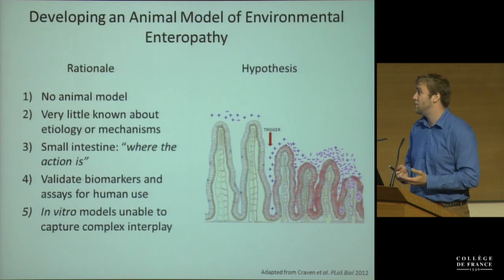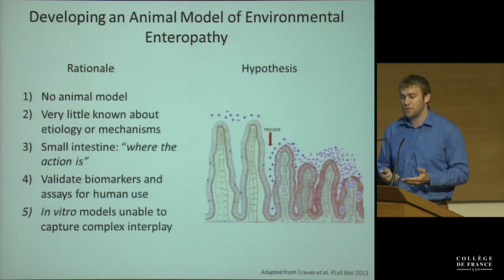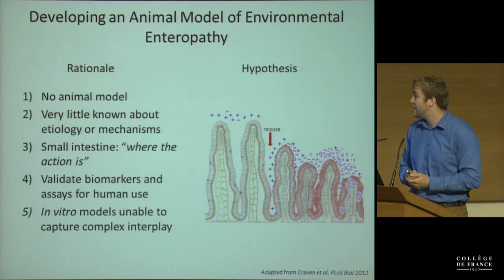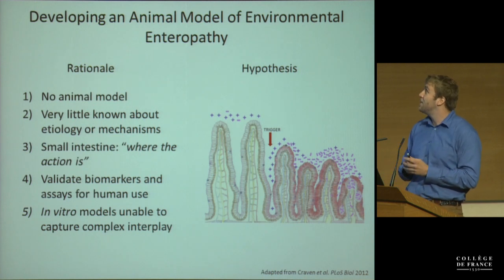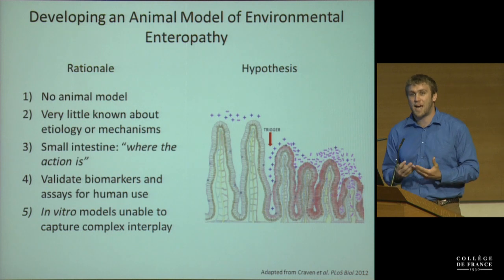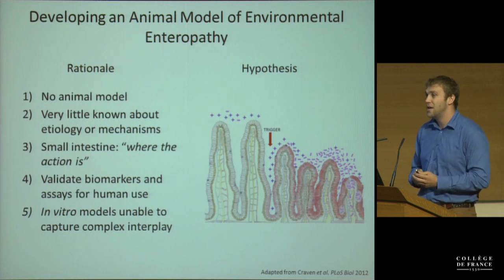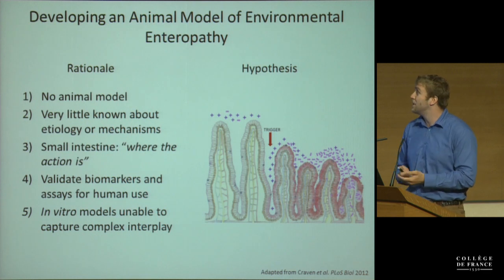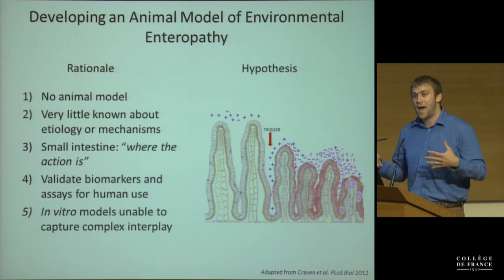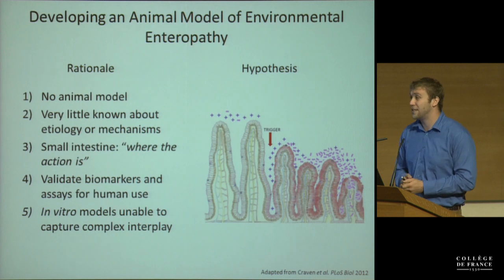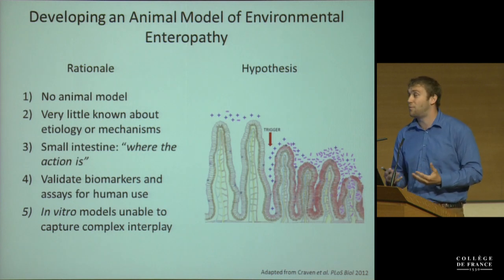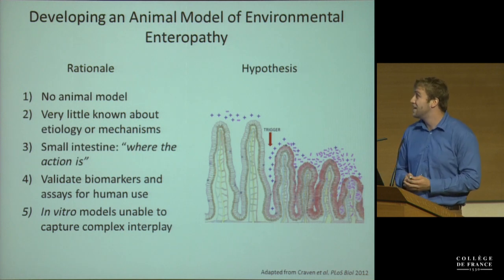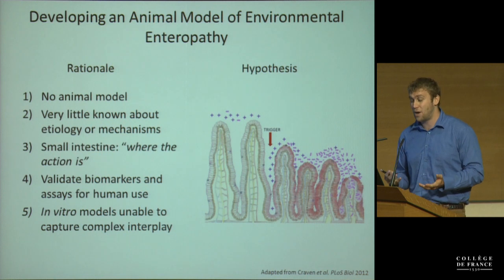So what we were interested in doing is try to mirror a lot of the clinical studies that are being done, mostly funded by the Gates Foundation, and try to understand really what are the mechanisms behind this disorder. And I think, learning from diseases such as IBD, it's really important to understand what's going on, how the microbiota interact with the host. And I think the best way to do this is to try to develop an animal model. And for environmental enteropathy, no animal model currently exists. And there's actually very little known about the mechanisms or the etiology of the disease.